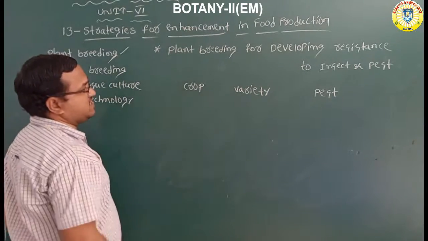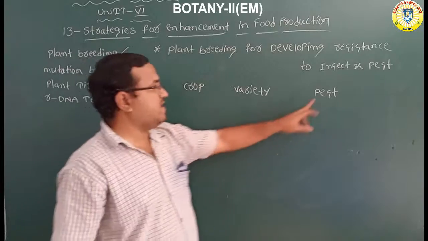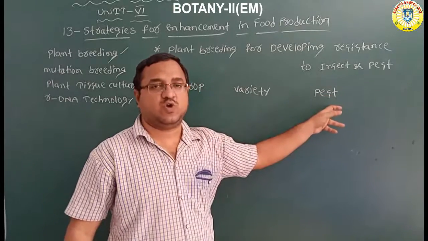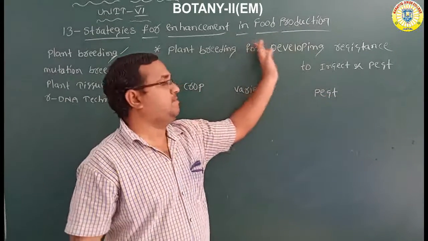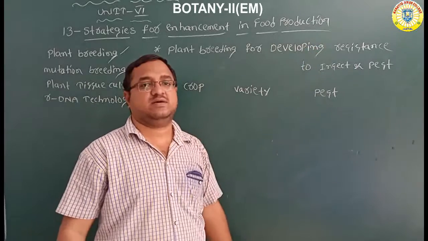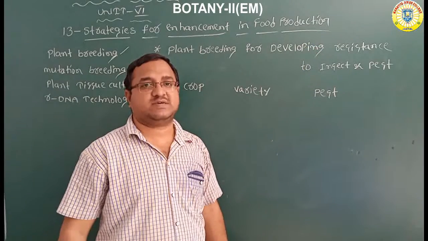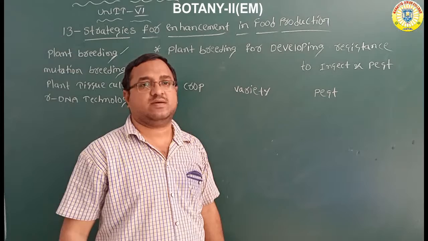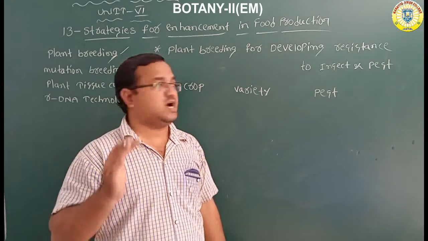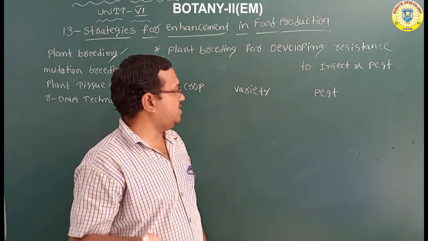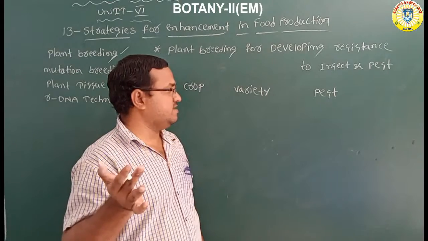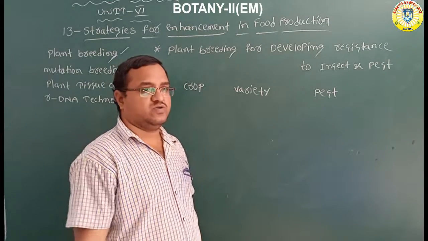Name of the crop, the variety of the crop, and what type of pest we have to control by using the plant breeding technique. Here also there are some examples.